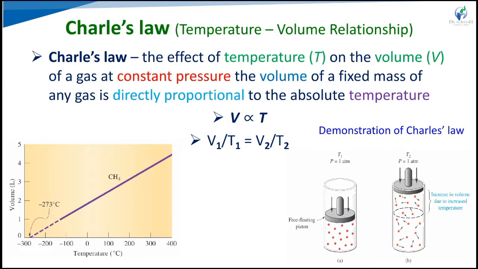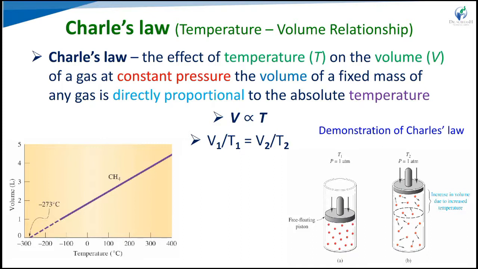Second one is Charles's law. Here the relationship is between temperature and volume. Previously we saw pressure and volume. Charles's law states that at a constant pressure, previously we kept the temperature constant, here we keep the pressure constant, the volume of a fixed mass of gas is directly proportional to the absolute temperature, or Kelvin temperature.